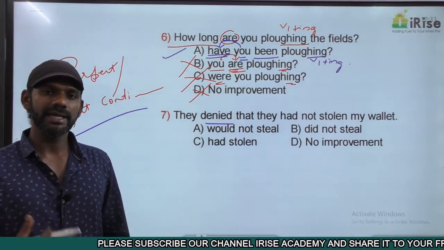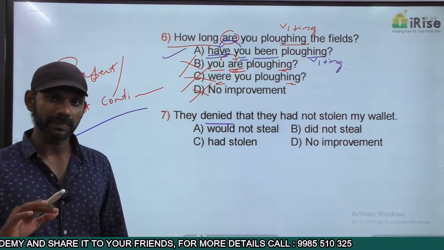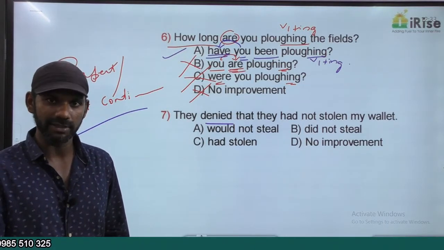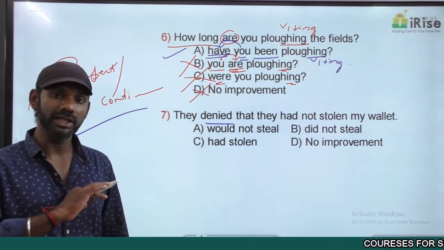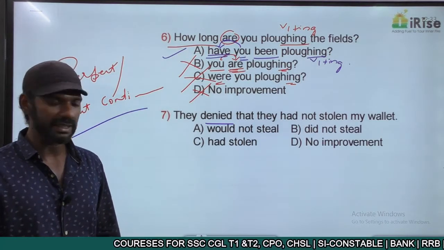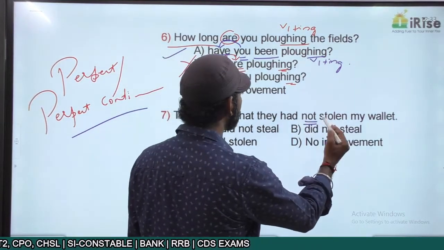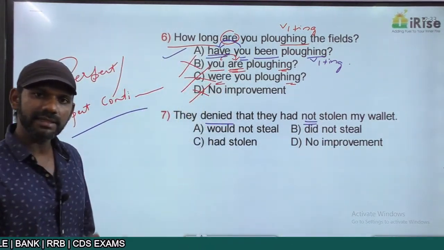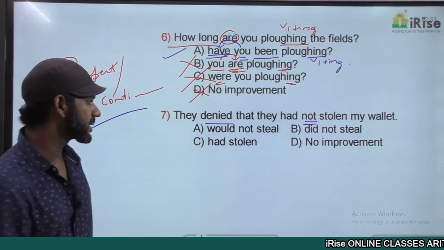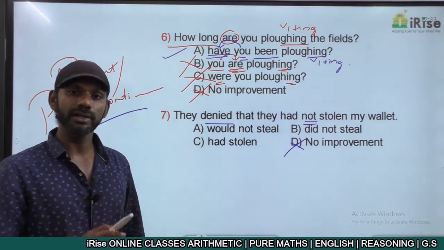I repeat, I denied that I had committed the murder means I did not commit the murder. I denied that I had not committed the murder means I committed the murder. So we deny that we did not do something. It's wrong. We deny that we did something. That is the meaning. They denied that they had not stolen my wallet means they stole my wallet. Does not make sense. Option D is eliminated. We always deny that we did not do something.